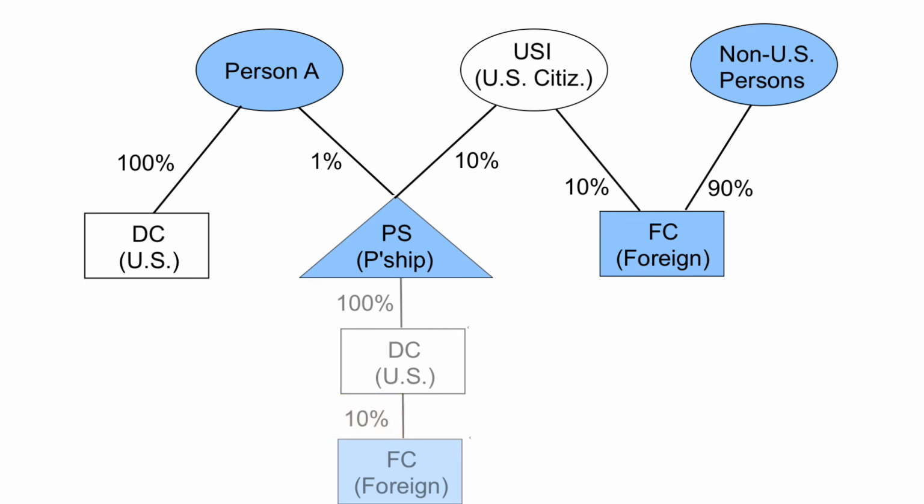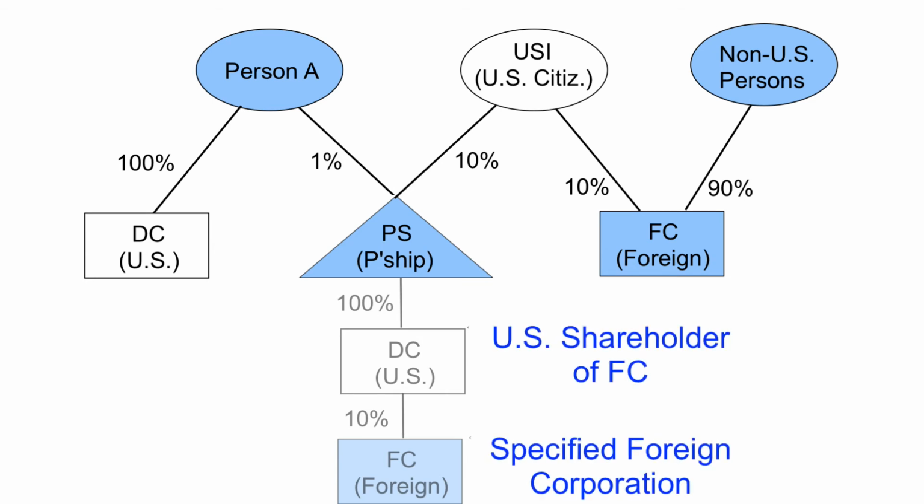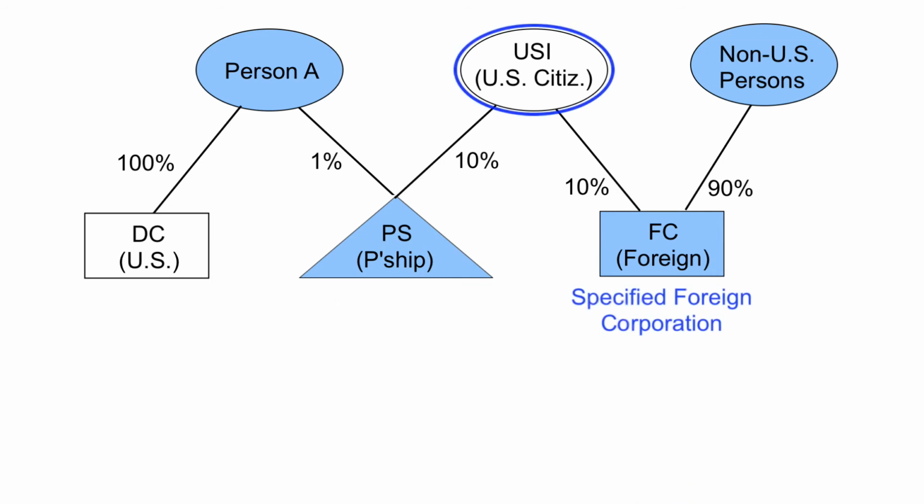Since DC constructively owns 10% of FC, DC would be a U.S. shareholder with respect to FC, causing FC to be a specified foreign corporation. USI is a U.S. shareholder with respect to FC. Thus, absent an exception, USI would be required to include amounts in gross income by reason of Section 965 with respect to FC.